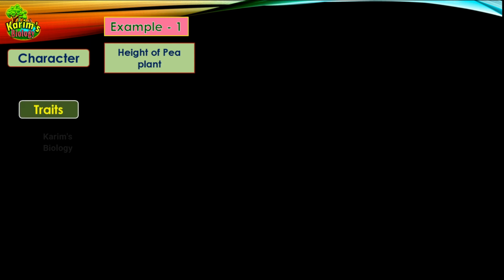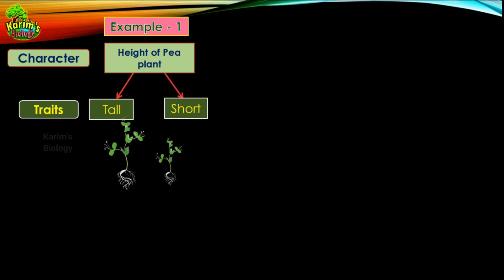So here in this example I have selected a character from the pea plant which Mendel had observed. I have considered the character of height of the pea plant. So height of the pea plant is the character. In that character there are two traits, and what are those traits? Those traits are that the pea plant may be tall or the pea plant may be short.